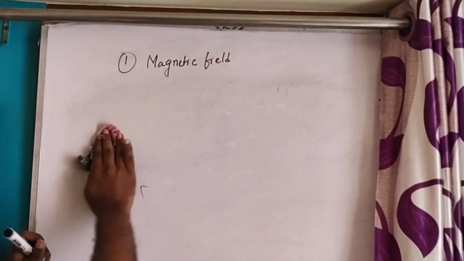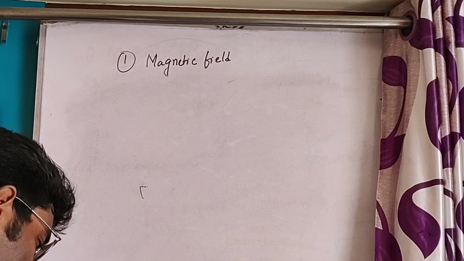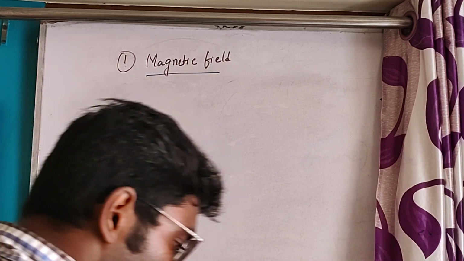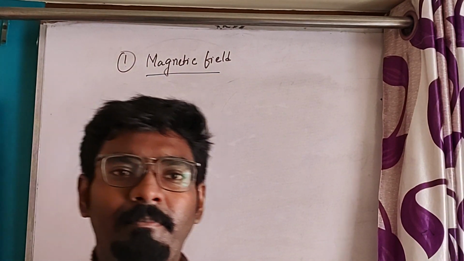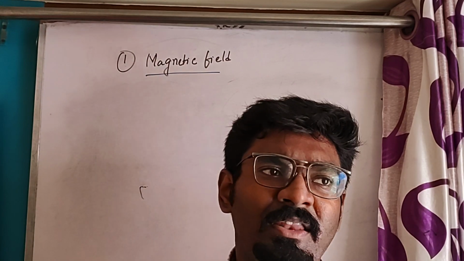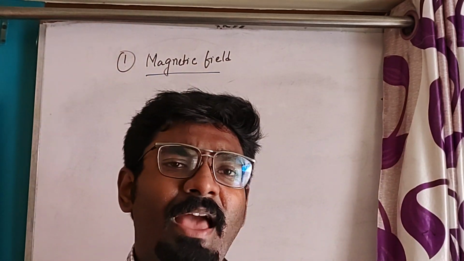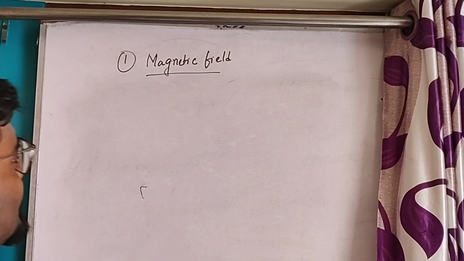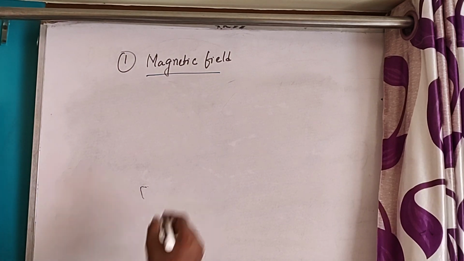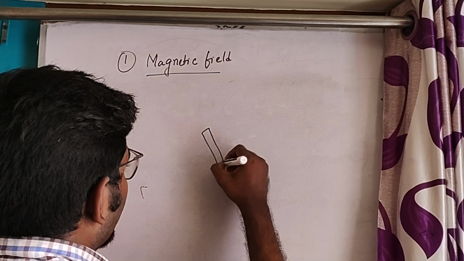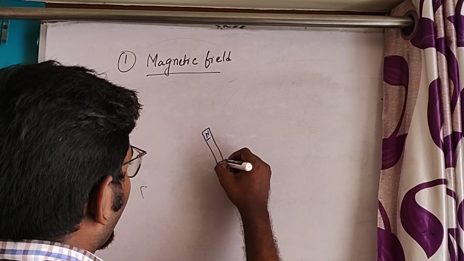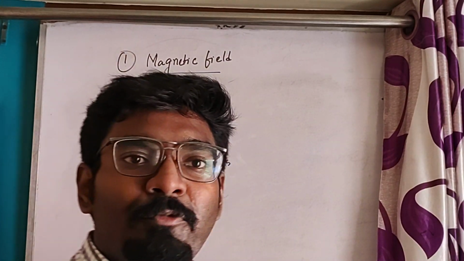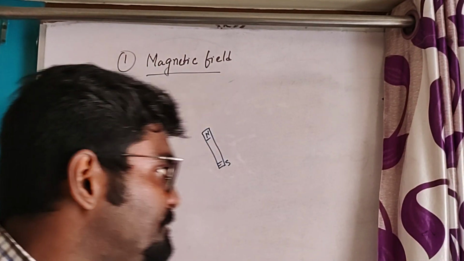So the first topic is magnetic field. What is magnetic field? Now we have already learned about electric field. That is, if an electric charge is there, then it will produce an electric field around it. In the same way, we will define magnetic field. First we have to bring a magnet here. This magnet will exert an influence around it.